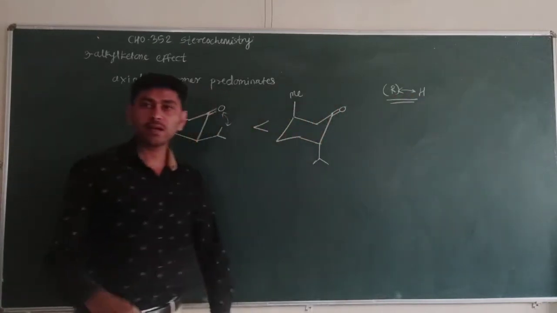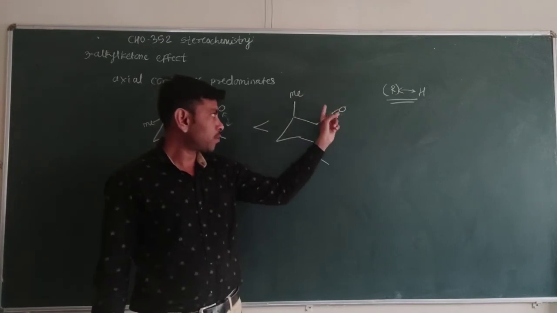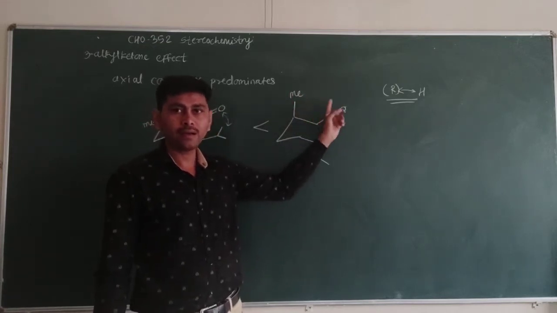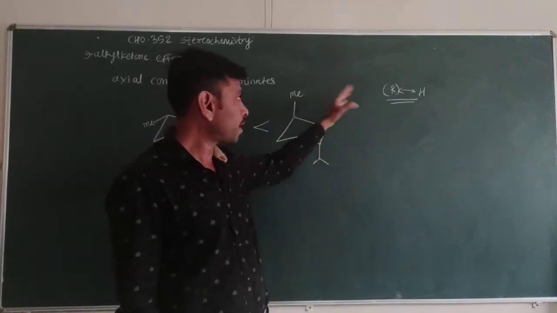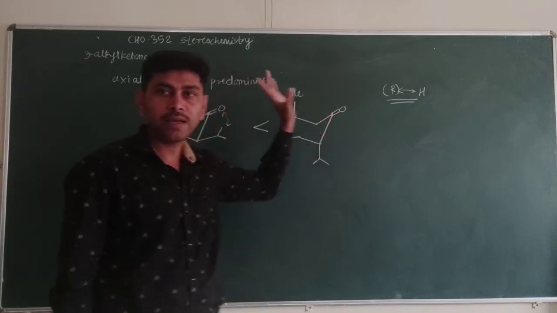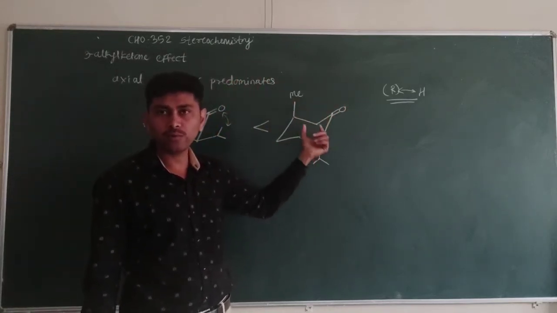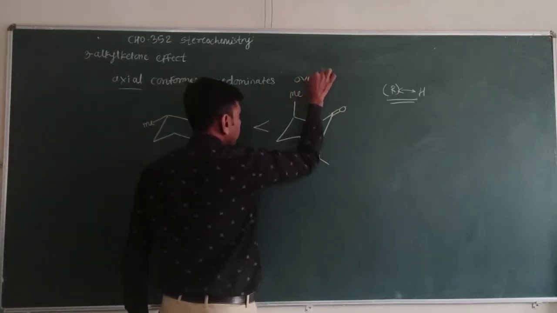In general, the 3-alkyl ketone effect says that the interaction between the R group and hydrogen at positions 1 and 3 is absent due to the presence of the carbonyl group, and due to this the axial conformer predominates over the equatorial conformer.